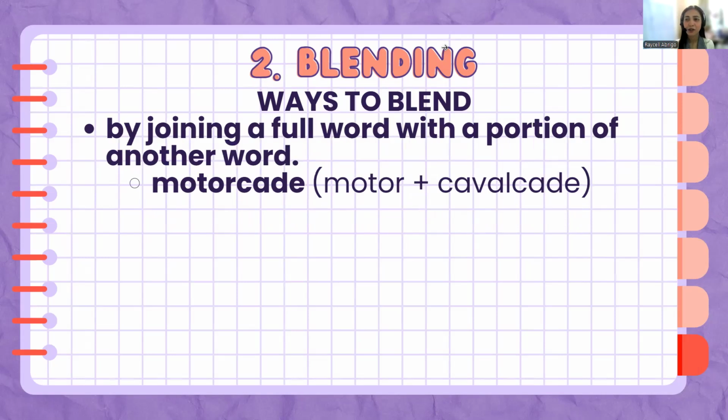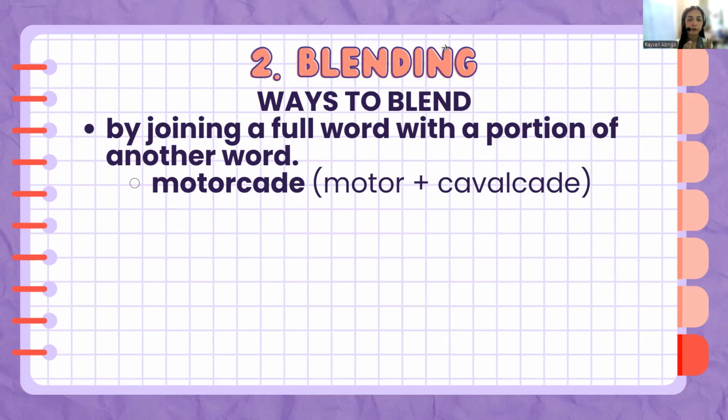Okay? Then another one is we combine two words with one having its full word combined with a part of another word. For example, motorcade came from the word motor plus cavalcade. Cavalcade is another term for parade. So a motorcade is something that is a parade where there would be motors or vehicles. Okay? So motorcade.